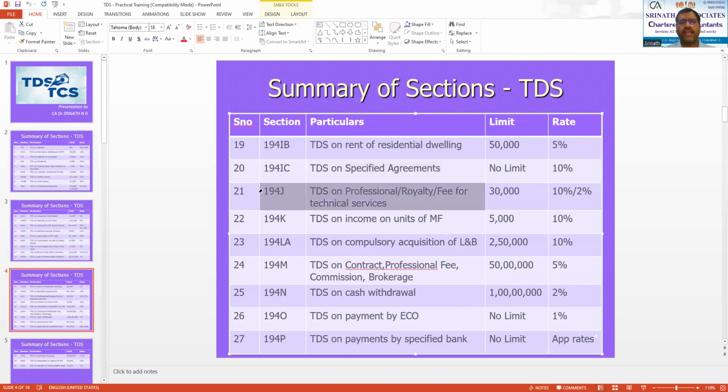Then comes your 194J. This is talking about TDS on payments made to professionals like chartered accountants, cost accountants, company secretaries, doctors, engineers, architects.